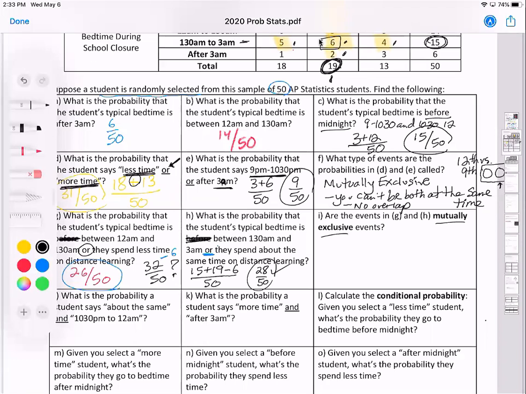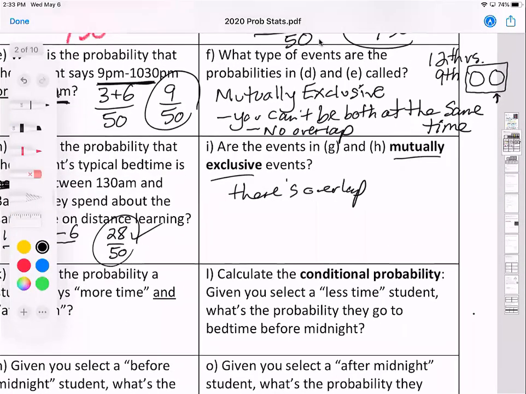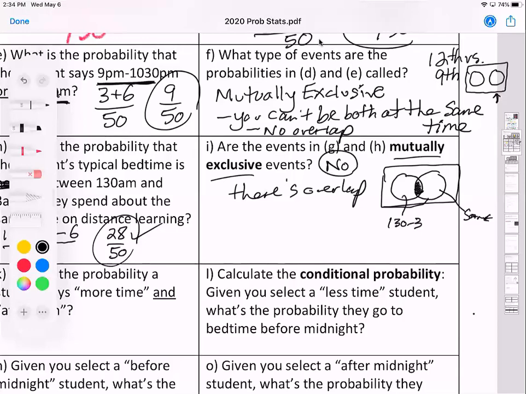Well, no, they're not, because there's overlap. If you like the visual, here's all the students in the class. There's students who are going to bed from 1:30 to 3 a.m. And there's students who are spending about the same amount of time. This is the 1:30 to 3. And there's overlap. There are 6 students who are both spending about the same amount of time and going to bed from 1:30 to 3. So no, they're not mutually exclusive events.